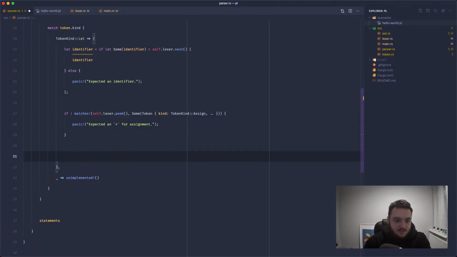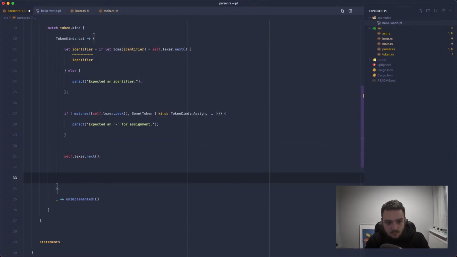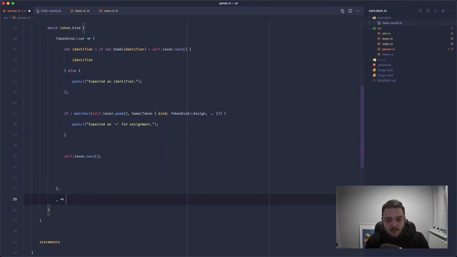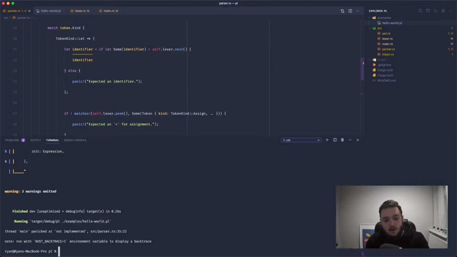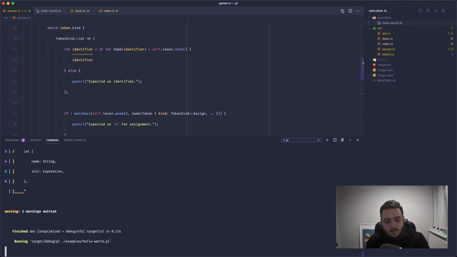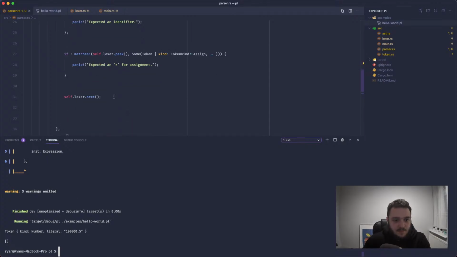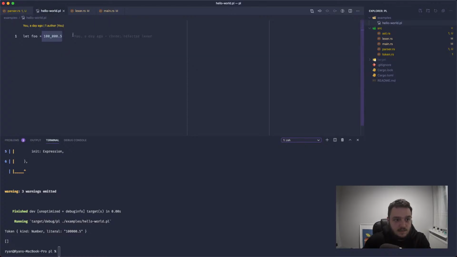And now if we run it again, it won't panic. But we need to consume this because it's going to fall down into here for the assign. So we'll say self.lexer.next just to gobble up that. And this will still have a go at us. But if everything is working, we should be able to print line on the token. Yeah, there we go. So we can print line on the token. And because the peak isn't actually advancing it, when we come down here and say self.lexer.next, the next token is going to be the number. So it falls down into here because we haven't got a condition for it.